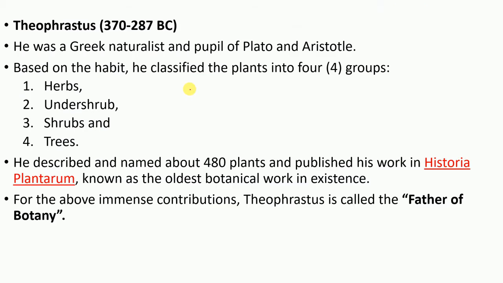And there is another person who gave an artificial classification system, Theophrastus. He was a Greek naturalist and a pupil of Plato and Aristotle. So you may have heard about this Theophrastus.